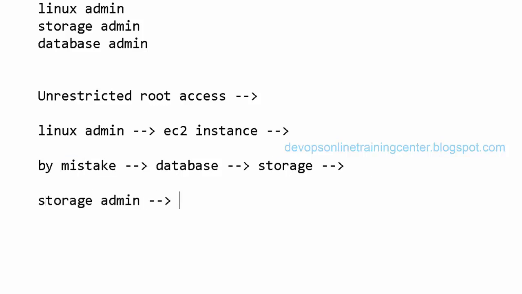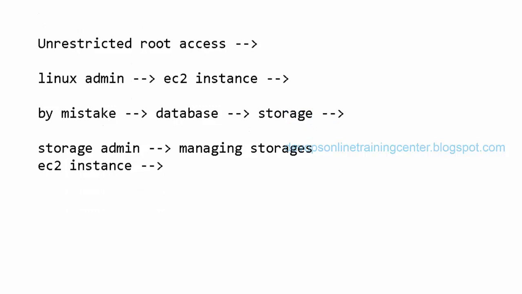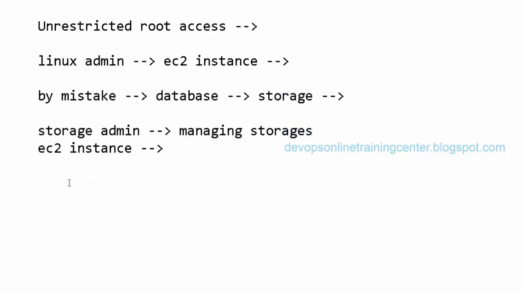He is really good at managing the storage, and by mistake he has done something to an EC2 instance, and that has made the service or application go down, right? Because what I'm sharing is the root access. Anybody can do anything with this root access, right? So is there any way I can restrict people to performing only some tasks, not everything, right?